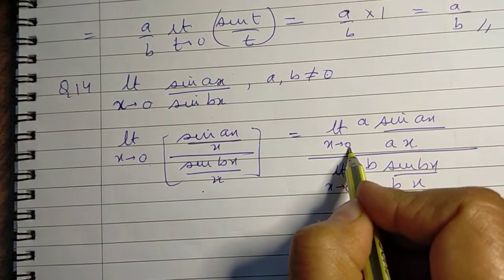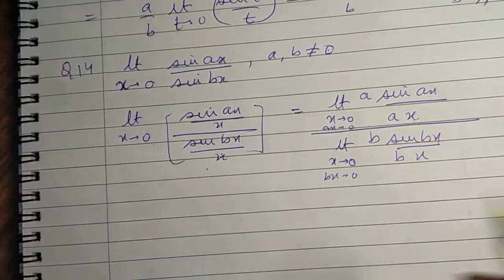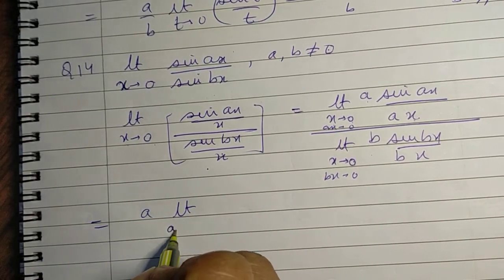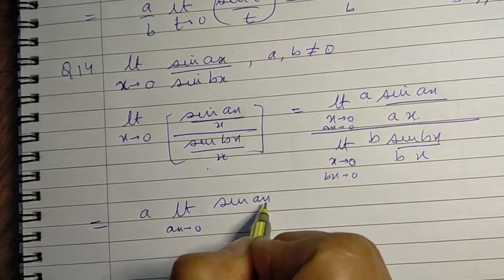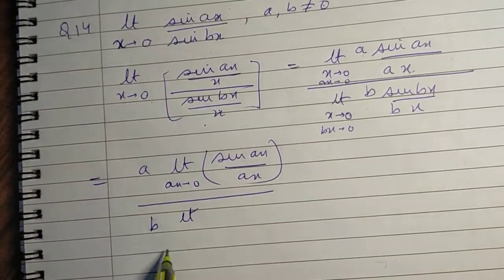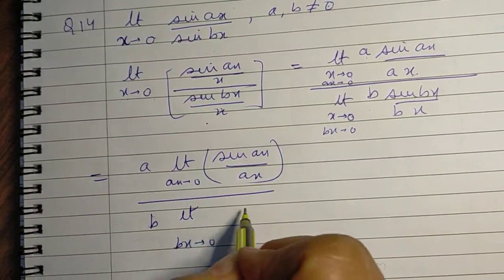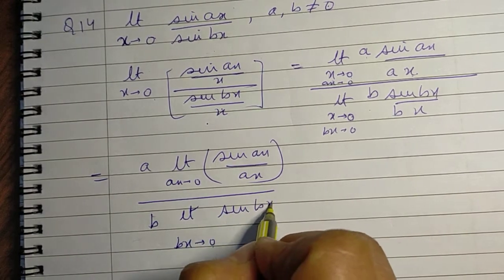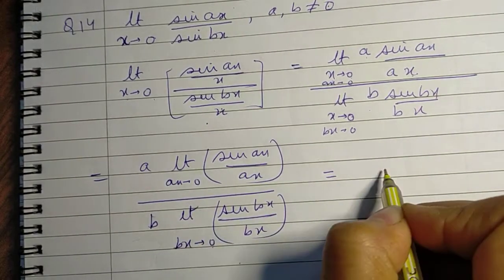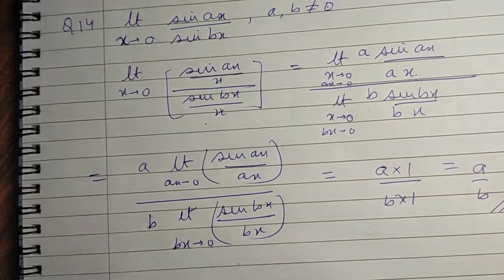Now as x tends to 0, obviously ax tends to 0 as well as bx tends to 0, and so what we get is a comes outside, limit ax tending to 0 sine ax over ax, this is one standard form, upon b times limit bx tends to 0 sine bx over bx, which is another standard form, and so when you put the result, it comes out to be a into 1 upon b into 1, and the result is a by b.